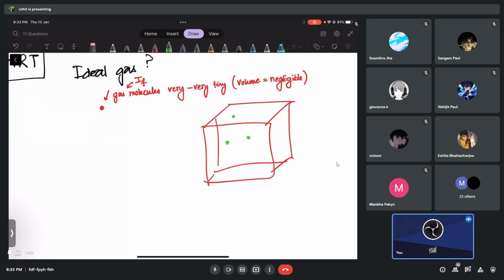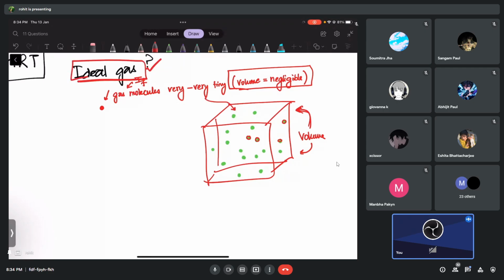This is the volume occupied by the whole gas, not of individual molecules, the volume occupied by the entire gas. If the volume occupied by the entire gas is so large, and the volume of each gas molecule can be neglected, then I have to say that the gas may be an ideal gas. So this is the first property: the gas molecules are very, very tiny.